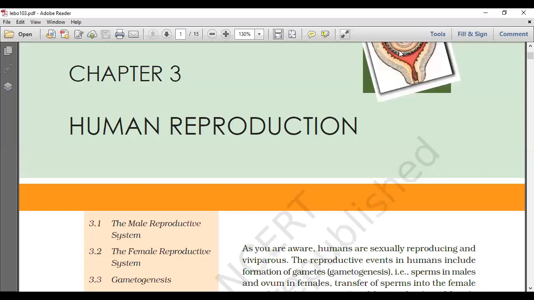Human Reproduction. Chapter 3, NCERT 12. Human Reproduction.